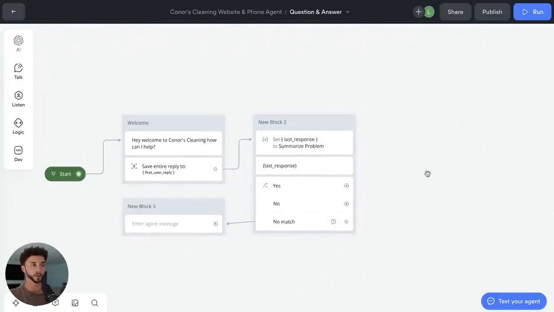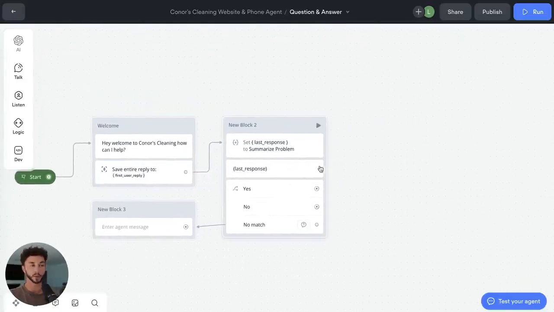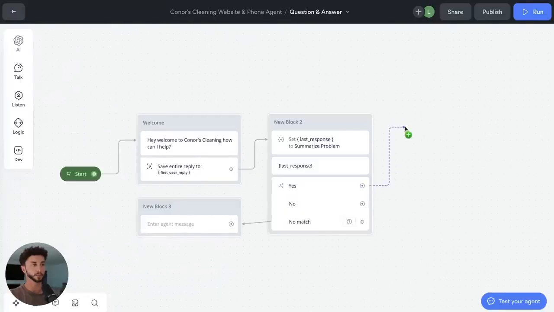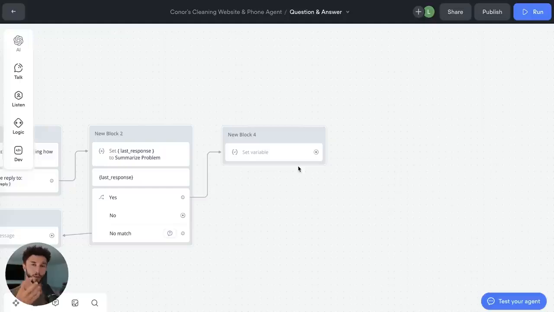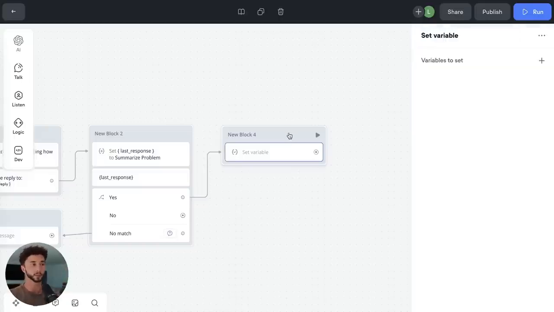Okay, so we've got this choice block set up to determine if we have got the summarization of the problem correct. And we can take this up to here and we can set another variable. This is really the core part of the application, which is determining what their intent is, what they are looking to do, and which tool we are going to route them to. This is a very handy skill to have, which I'm going to teach you: how to set up some kind of intent classification system, which is really essential to building agents on VoiceFlow and any kind of agent where the platform itself isn't automatically handling that for you.